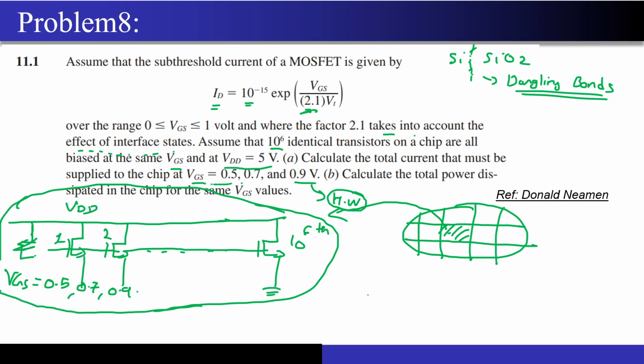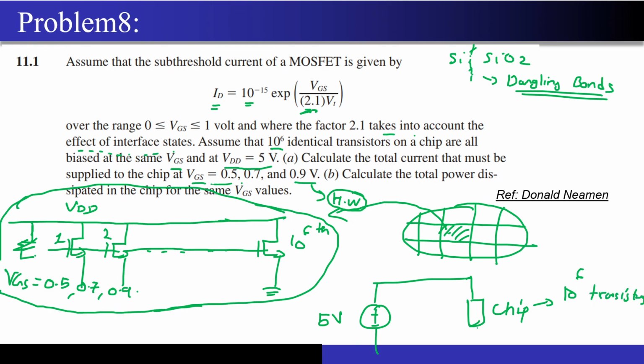Now they are asking, if I take a battery of 5 volts and apply it across the chip which consists of 10 to the power 6 transistors, calculate the current that will be consumed by this chip, that is the value of ID when the VGS across all these 10 to the power 6 transistors is 0.5, 0.7 and 0.9 volts. I hope the question is very clear to you.